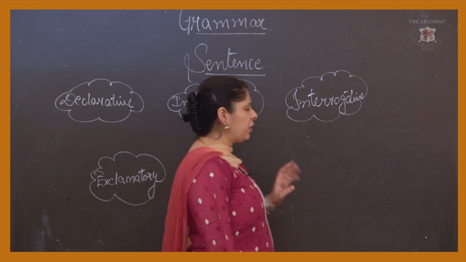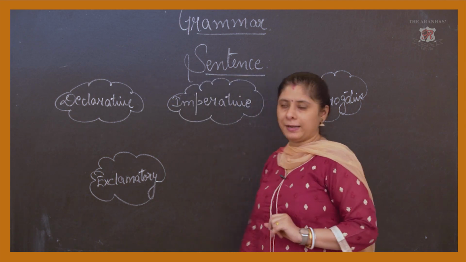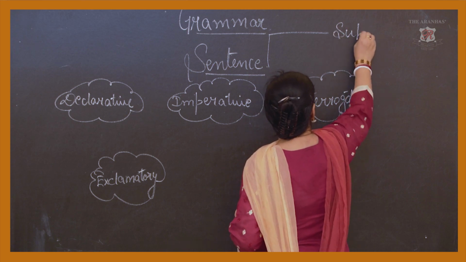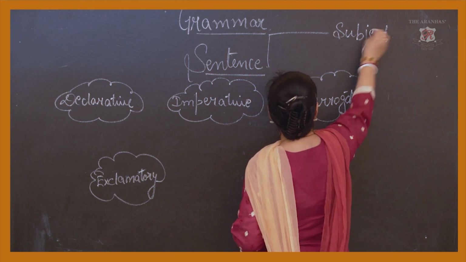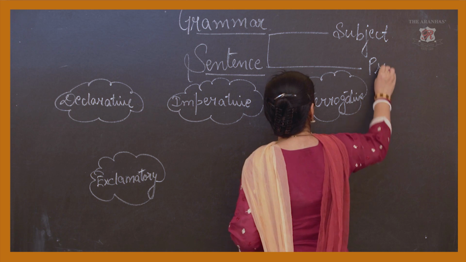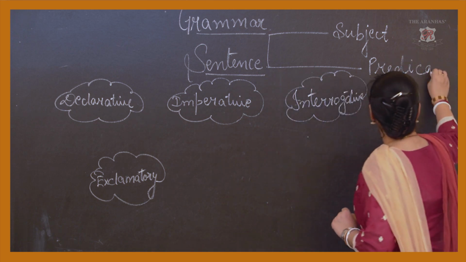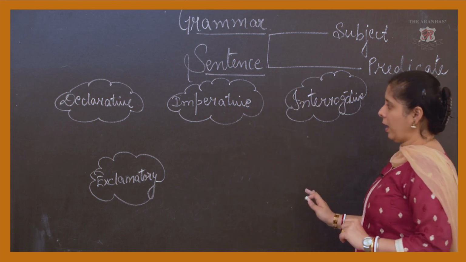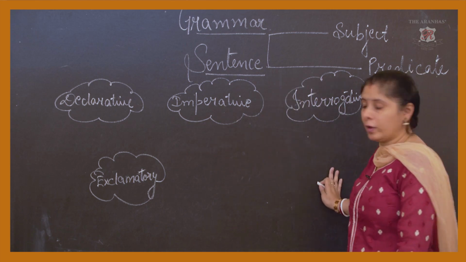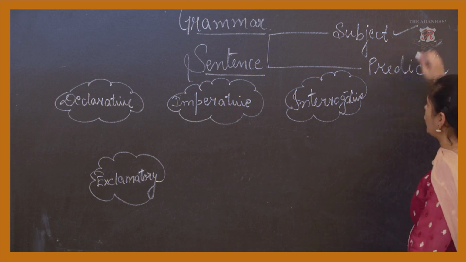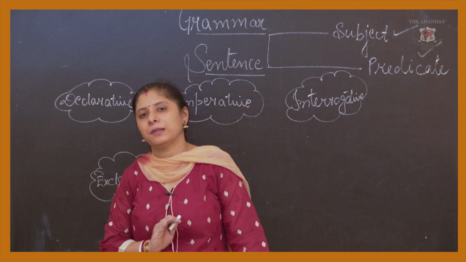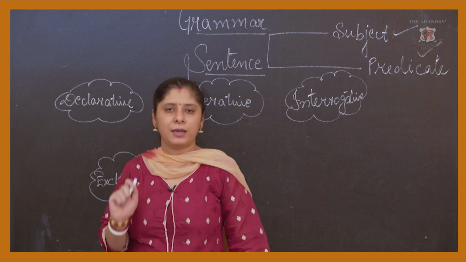Now there is one more thing: a sentence always has a subject and a predicate. That is the most important thing. In each of these four, these two things should be there. Absence of one thing means the sentence is not grammatically correct.